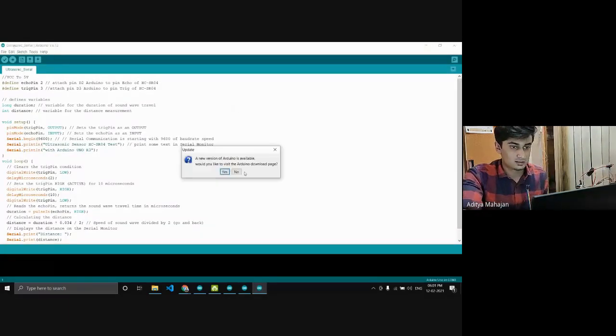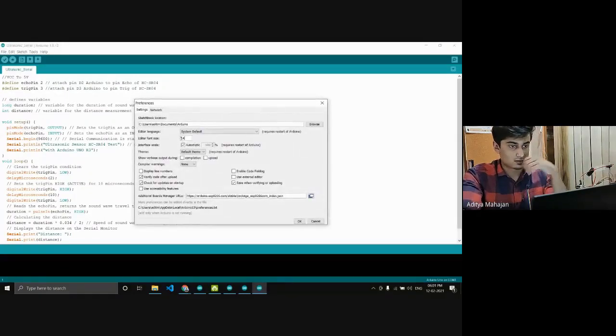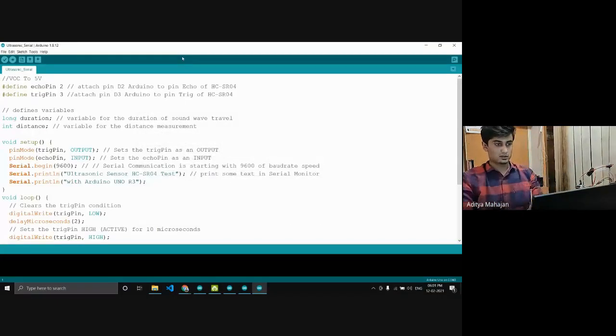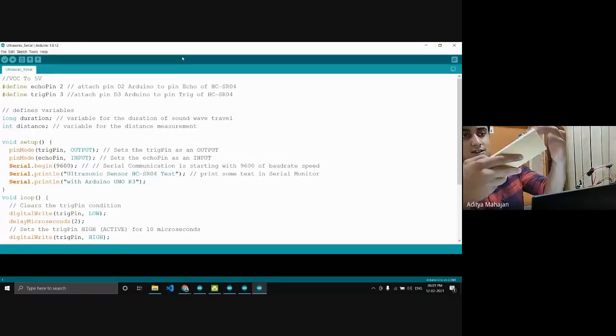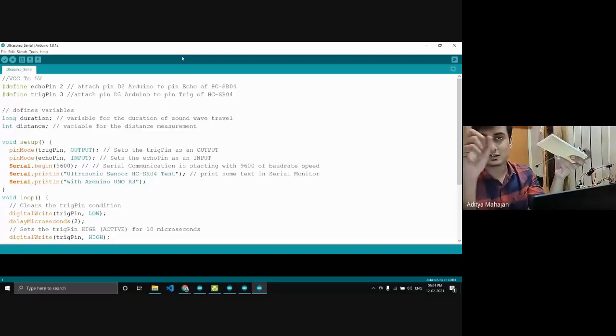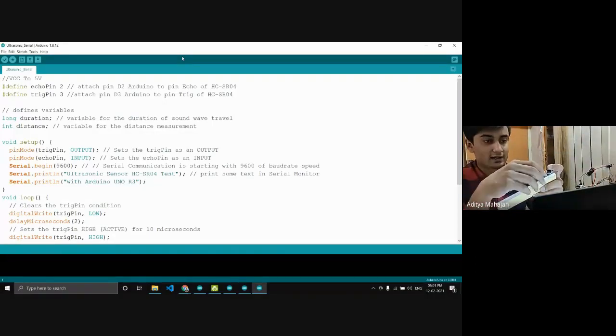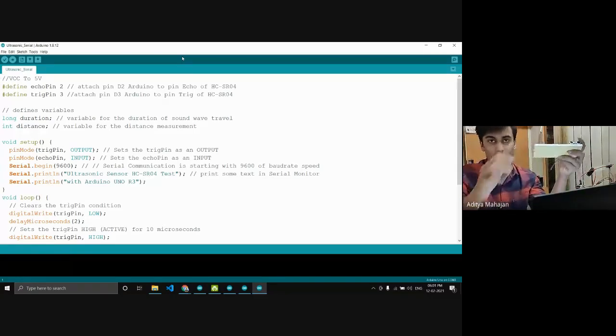I'll just make it bigger. So in an ultrasonic sensor, there are 4 pins. One is power, ground, like plus, minus, basic, and there's trigger and echo. So now just look at the code and tell me what to do.